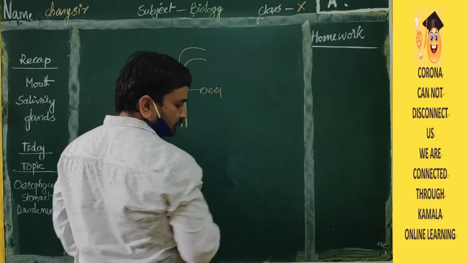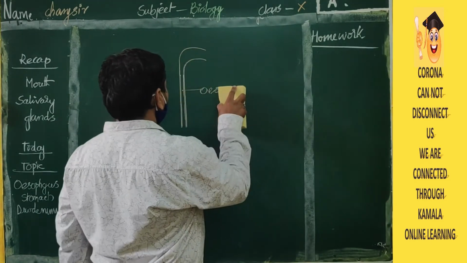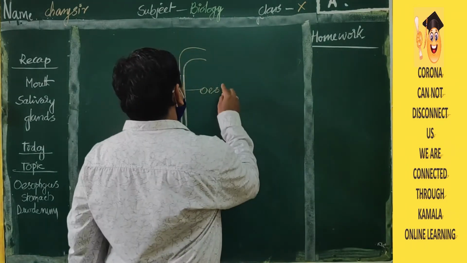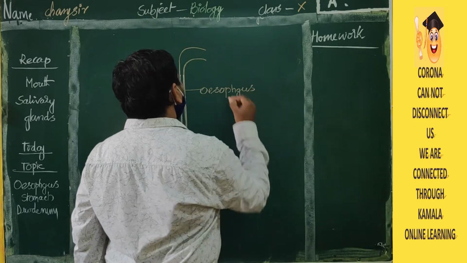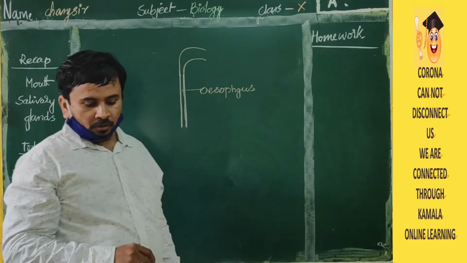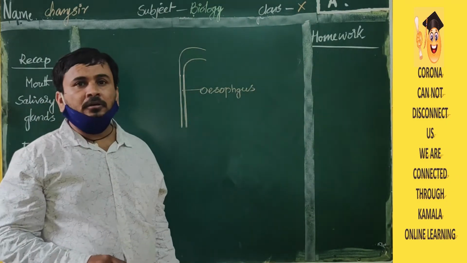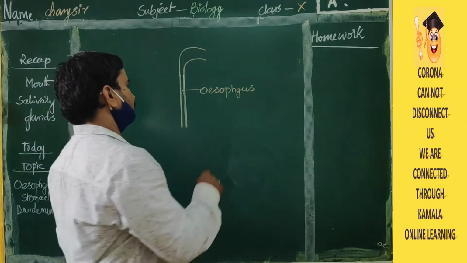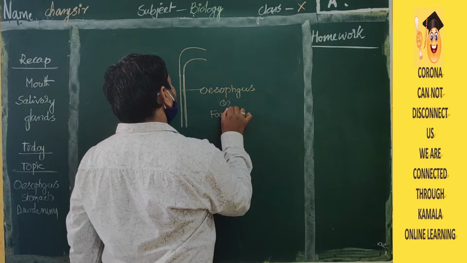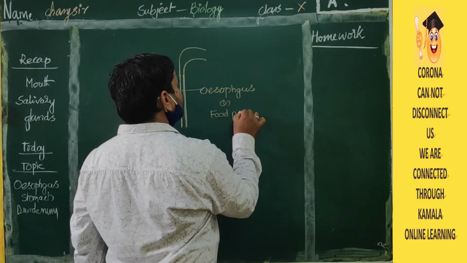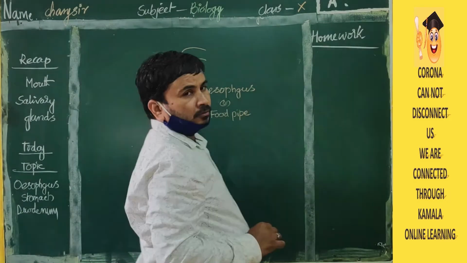This is called esophagus, or food pipe. It is a pipe-like structure. That's why it is called a food pipe.